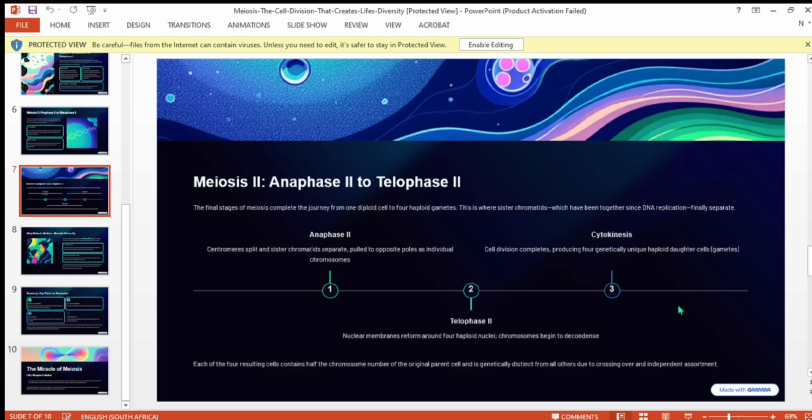Chromosomes begin to decondense. Each of the resulting cells contains half the chromosome number of the original parent cell and is genetically distinct from all others due to crossover and independent assortment.